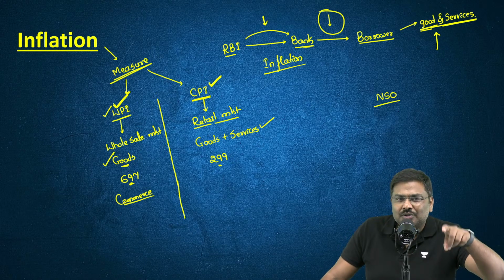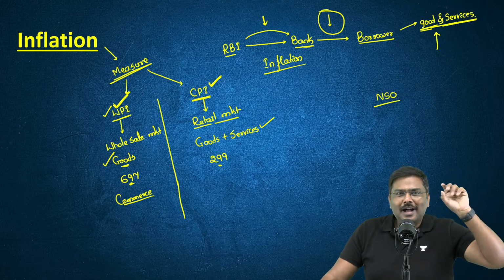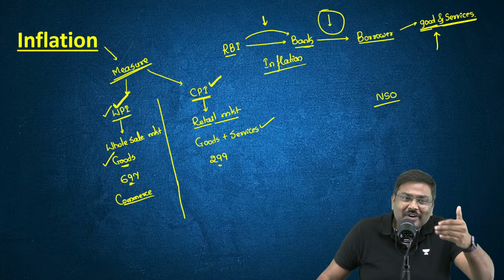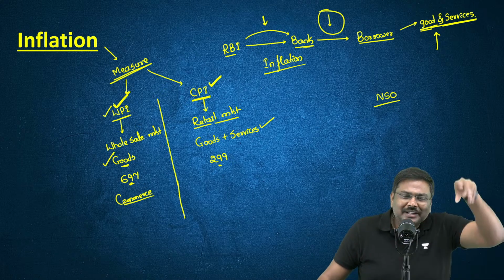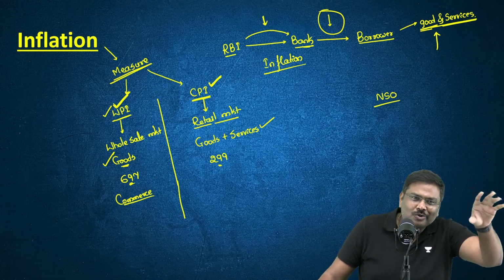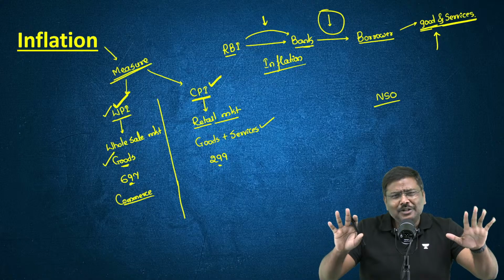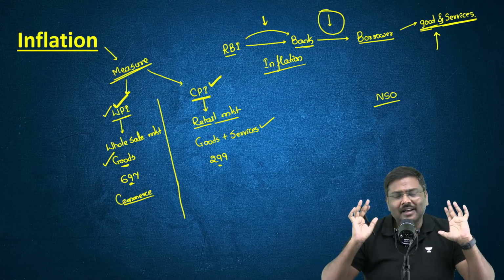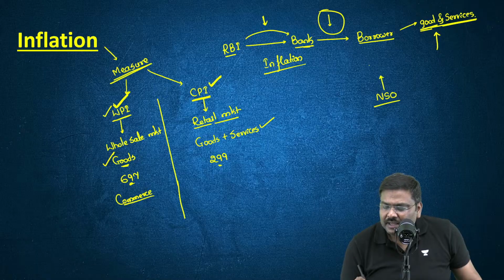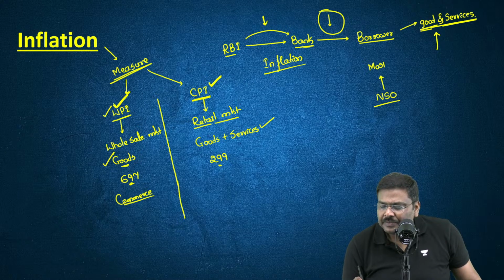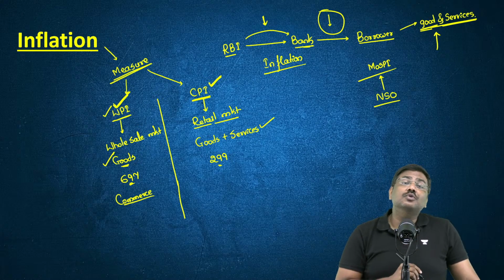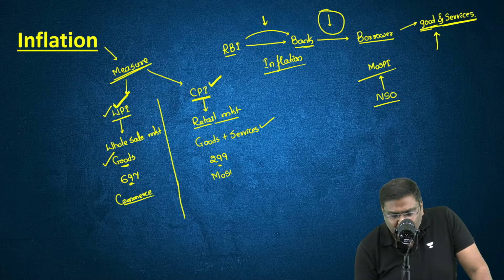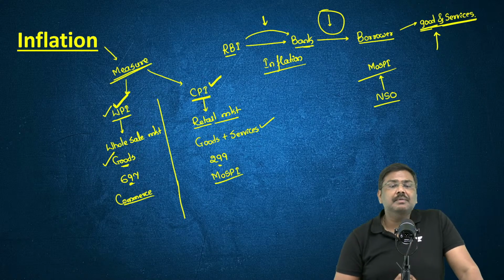I've told the answer to this in yesterday's session. I am checking whether you people are reading or not, whether you people are revising or not, whether you have simply downloaded the handout, downloaded the PPT, and you want to become simply the collectors. Collectors of what? You decide. NSO functions under MOSPI, Ministry of Statistics and Program Implementation. So CPI is published by the Ministry of Statistics and Program Implementation.